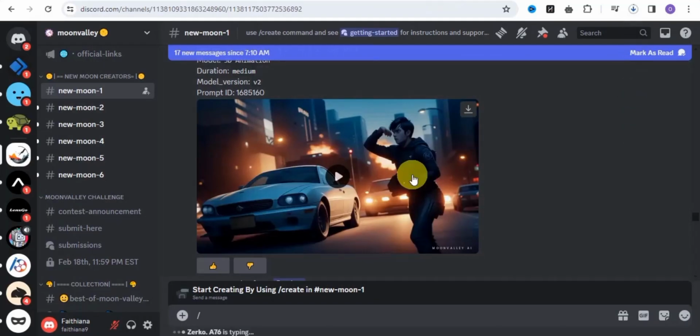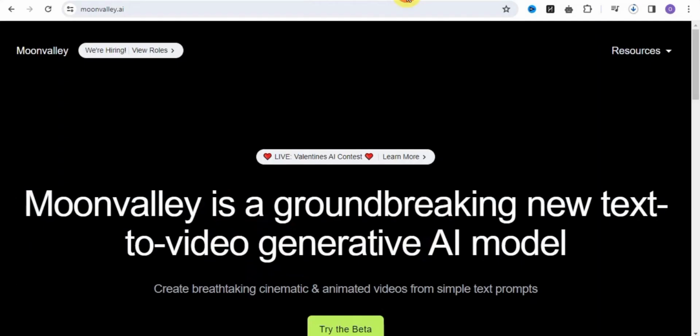So if you're looking for one of the best AI tools that helps you convert your text to video, you want to simply try out moonvalley.ai.